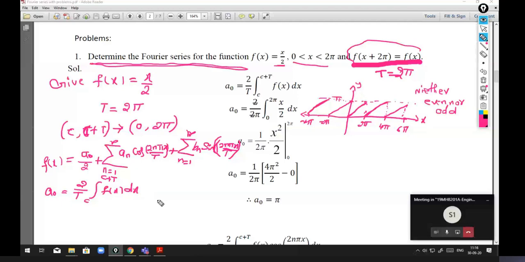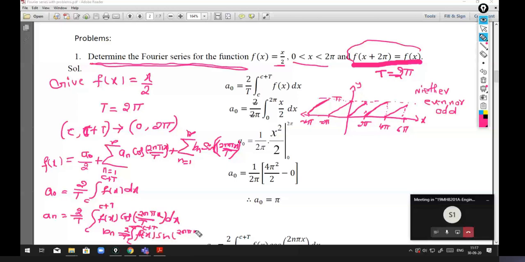And similarly we have bn equals 2 by t integration from c to c plus t f of x into sine 2n pi x by t dx.